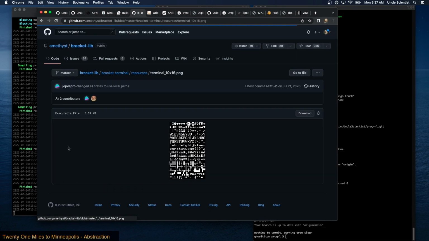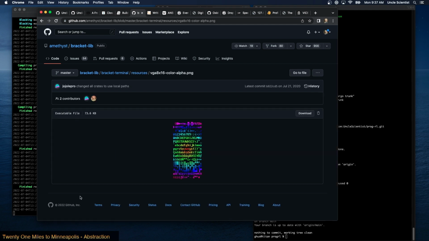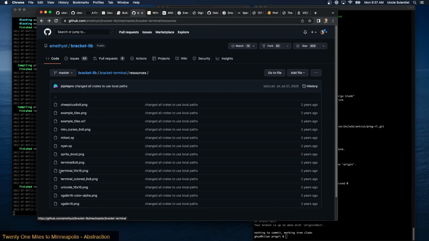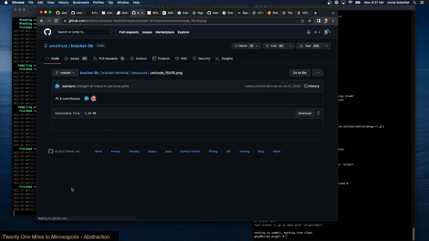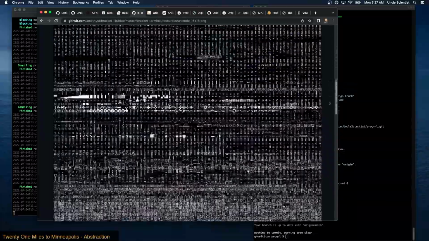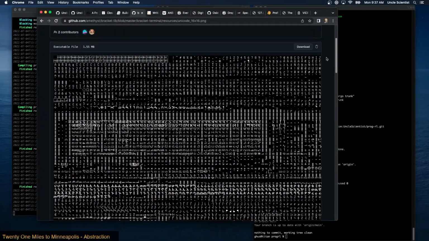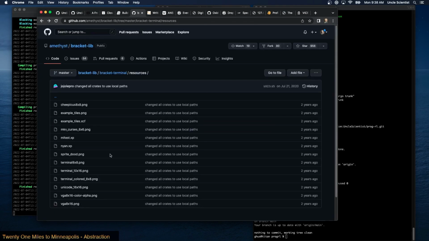So terminal 10 by 16 was it? Yeah, there's that one, and then there's VGA 8 by 16. Not a fan. Not a fan. Unicode 16 by 16. So if we wanted to get all the Unicode stuff in there, wow, that is a font and a half, isn't it? That might be a little bit much just for a roguelike.